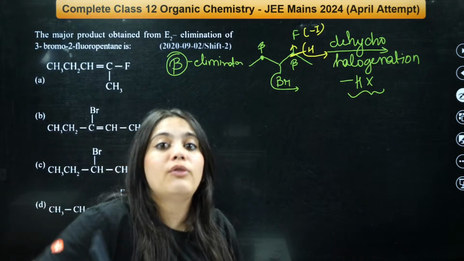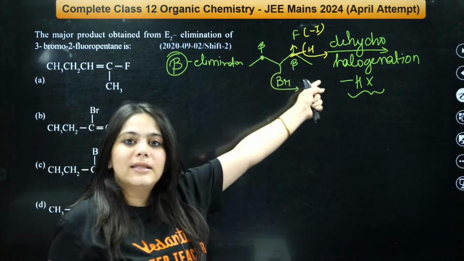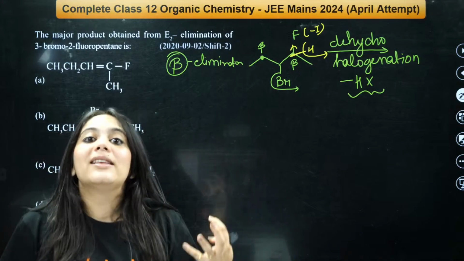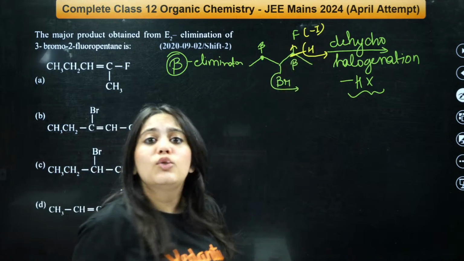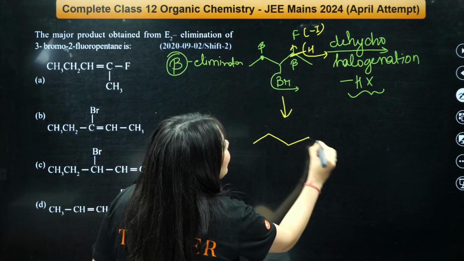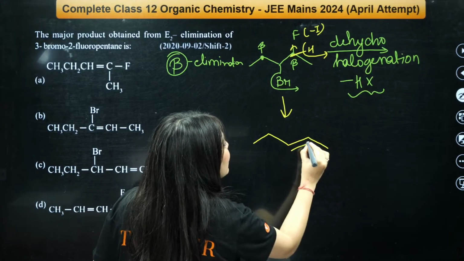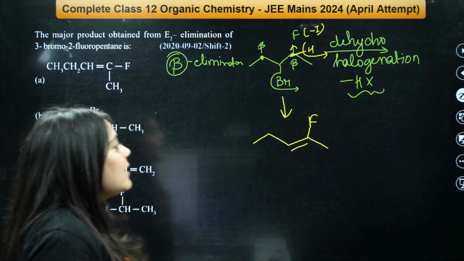Make a pointer out of it: whenever a hydrogen is near the fluorine, it is more acidic. More acidic means it easily gives out H+. So this will be the first to go, then this Br. So the final products will look something like this. The Br will go from here, this H will go from here, and here will be the fluorine. So this is the final product.